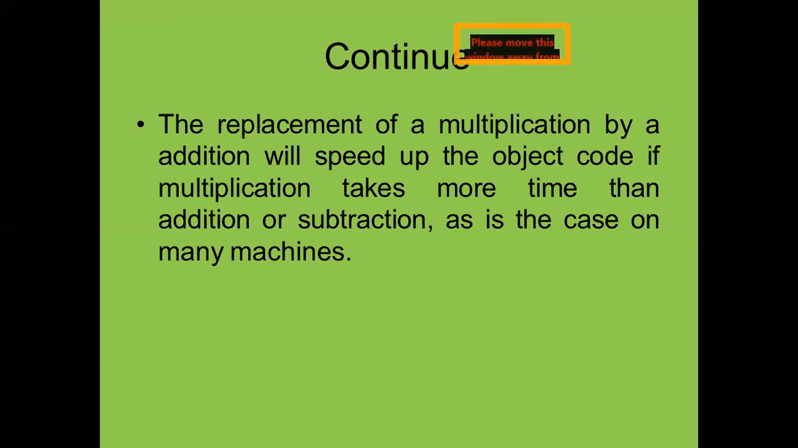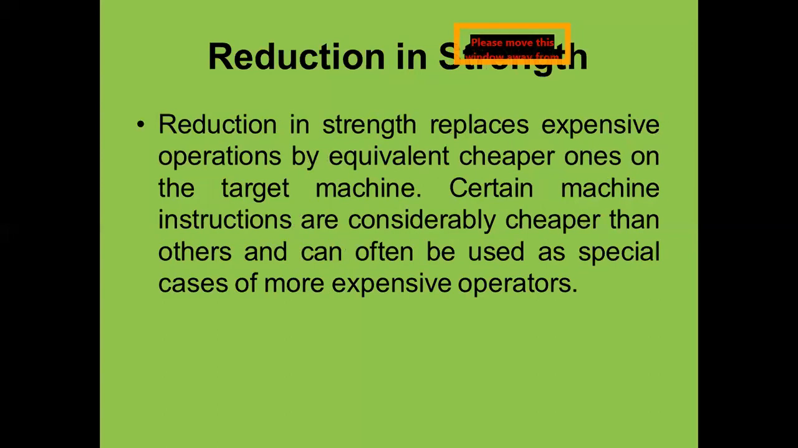Okay, so sometimes we will also prefer addition over the multiplication, because the multiplication will take more time. So the compiler also tries to do addition instead of the multiplication, and this will speed up the object code. So if multiplication takes more time than addition or subtraction, we can use this in many machines. So ultimately we will enhance the speed just after replacing the multiplication by addition or subtraction.